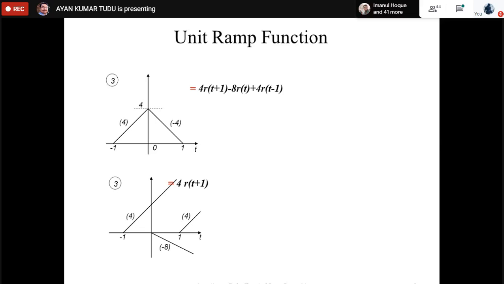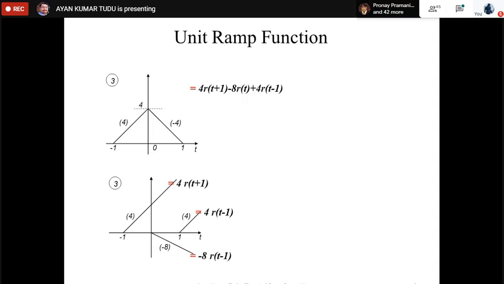But at t equal to 0, we have to pull this signal down so that it has a slope of minus 4. So at t equal to 0, we introduce a slope of minus 8r(t).